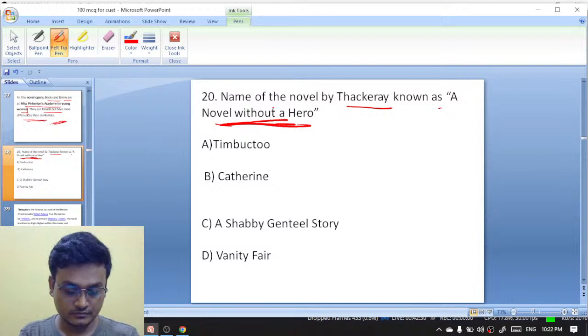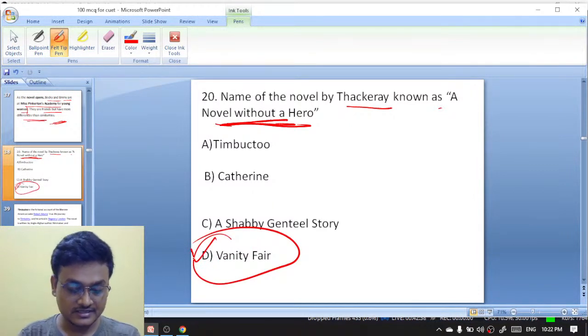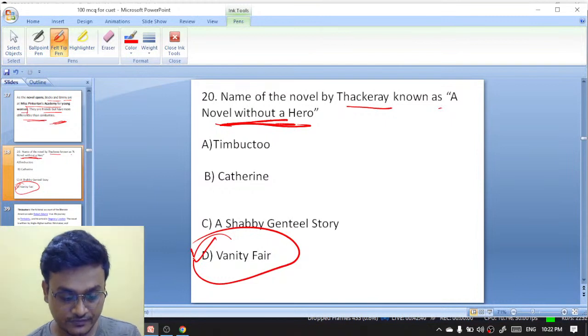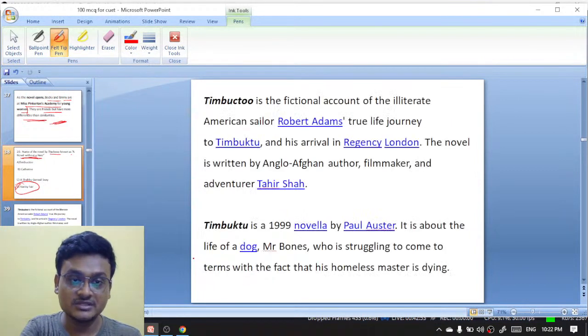Okay, got it. A novel without a hero, it is Vanity Fair. Exactly. Raja, exactly. Fantastic. All of you right actually. Pragati, Principal, Sri Ramchandra, then Riddhi, Sadam, Swati, Raja. Exactly, all is correct. It's Vanity Fair. This is a piece of cake.